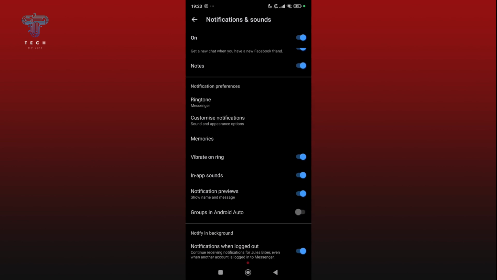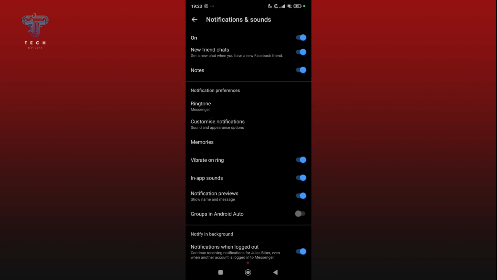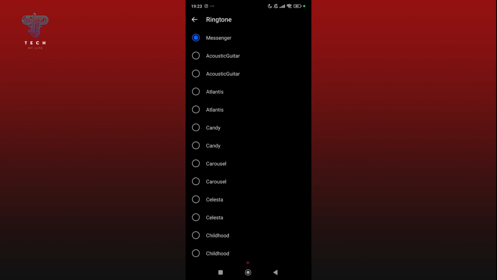Furthermore, under the notification preference section, choose the ringtone option. Here you will see a list of different ringtones you can choose from. Simply click on any ringtone to hear how it sounds.